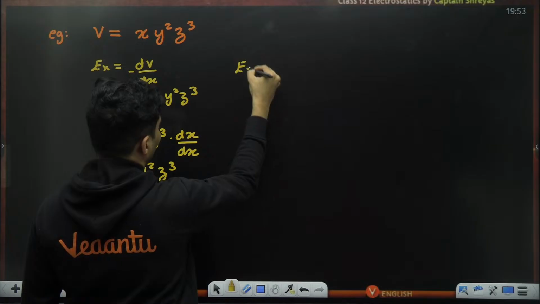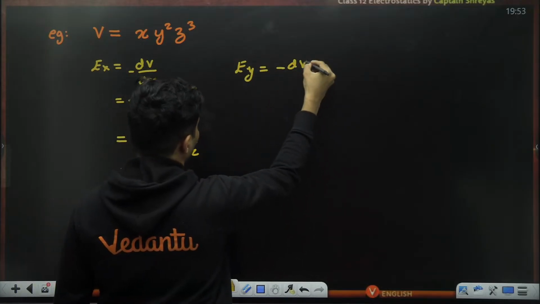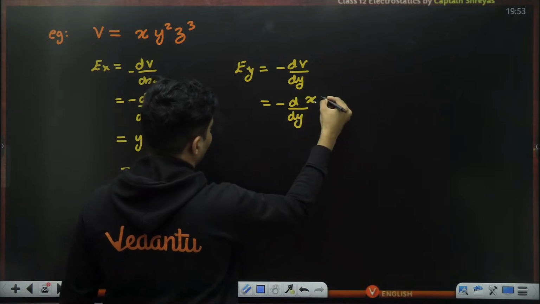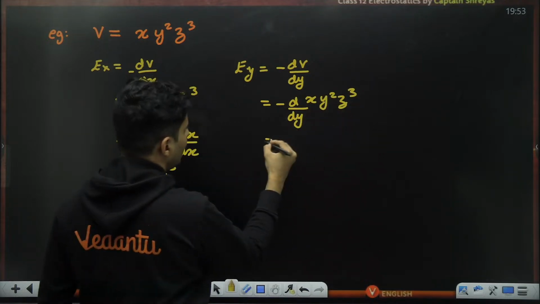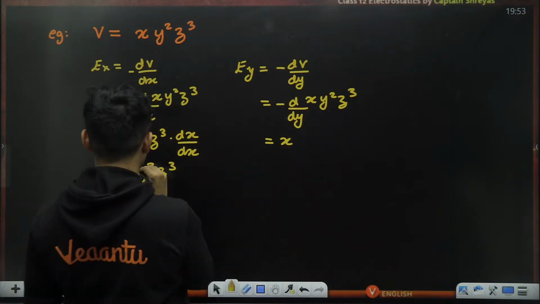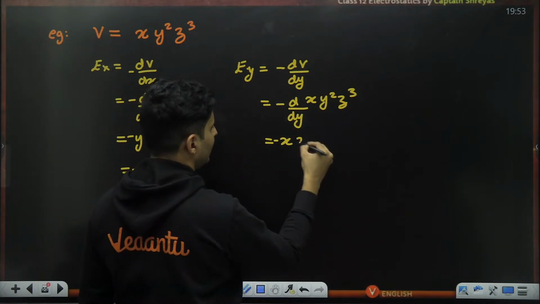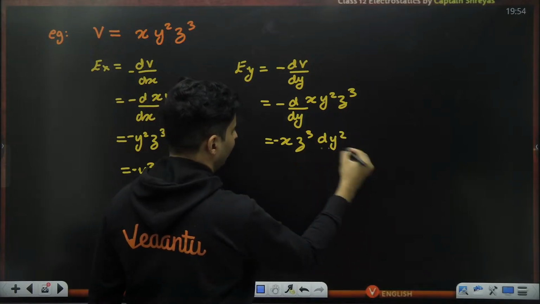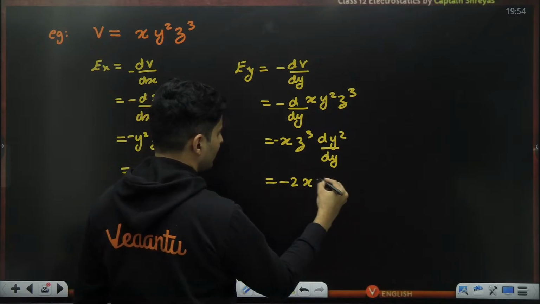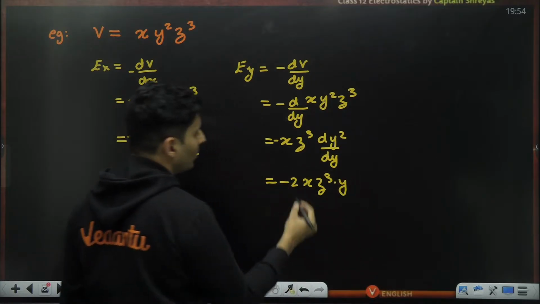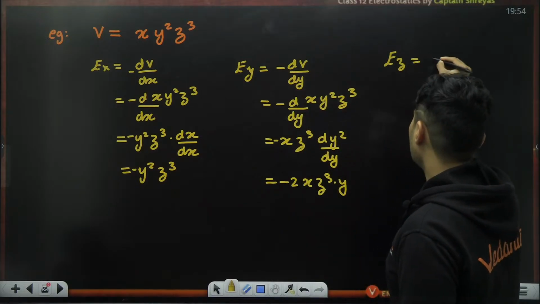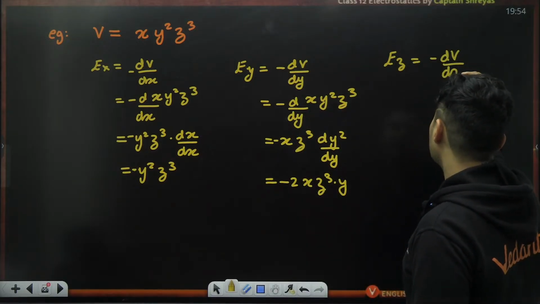Same thing for y component, derivative with respect to y. So it will be derivative of x y square z cube, everything except y outside. Sorry, there was a minus sign here, I just forgot to put it. So minus x and z cube will come. Derivative of y square is 2y. So minus 2xz cube, and there will be y over here. So 2y has come.